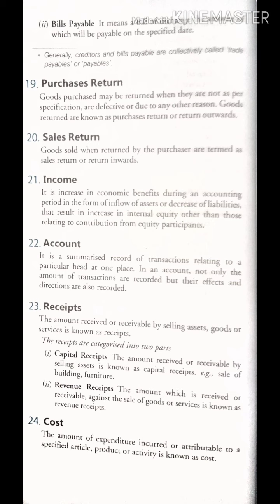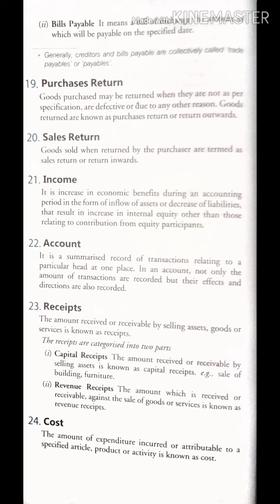Okay, now what is income? It is an increase in economic benefits during an accounting period in the form of inflow of assets or decrease of liabilities. Now how can we say there is an increase in economic benefit? Whenever there is any inflow of assets, that means an asset is coming into the business, or any decrease in liability.